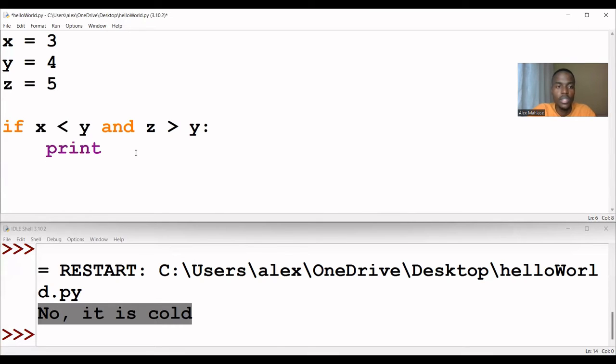So we will say print, and then we can put this condition here to make things simple: x is less than y and z is greater than y. Else, if the condition is not true, we can say else.